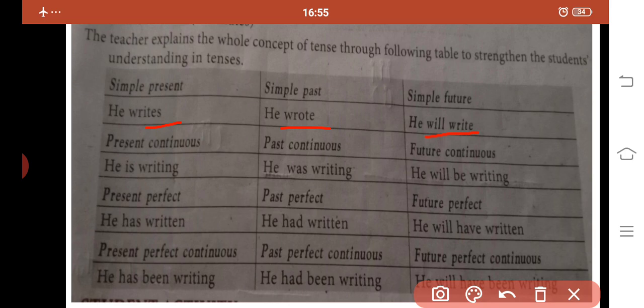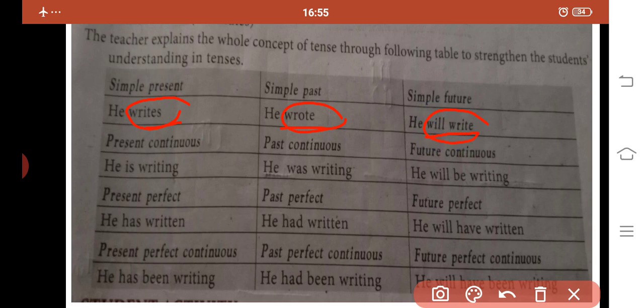Here we can see the difference of the verb forms. It shows the action. It indicates the time of a particular action. Here this verb shows the present form. This verb shows the past form. This verb shows the future form.